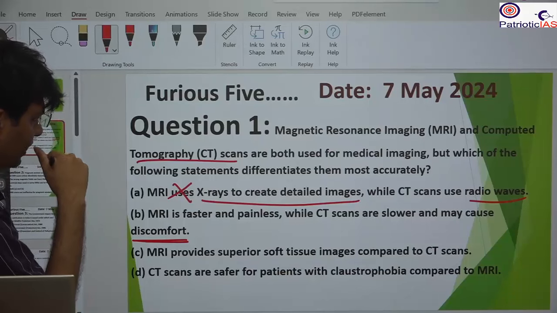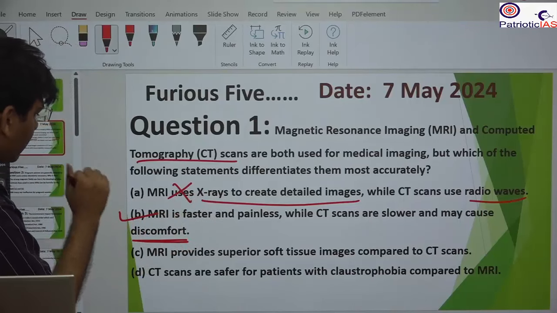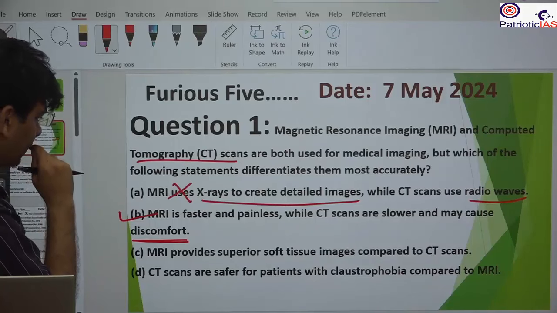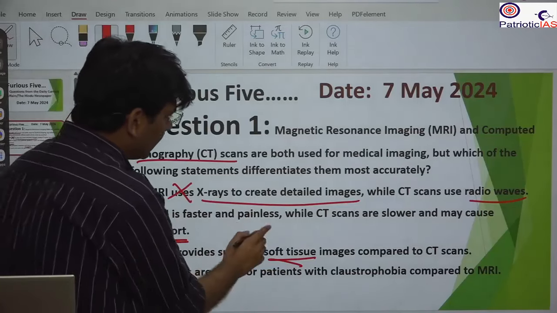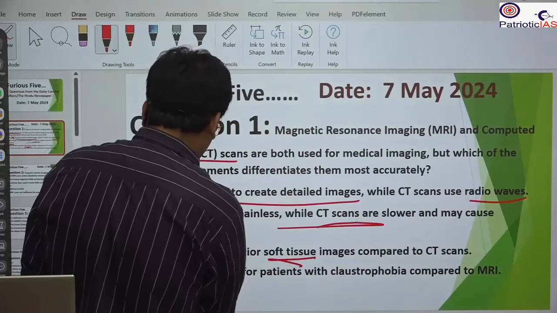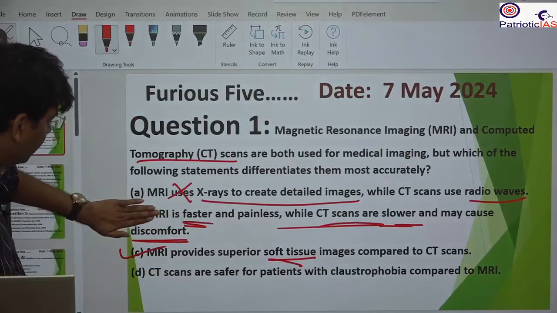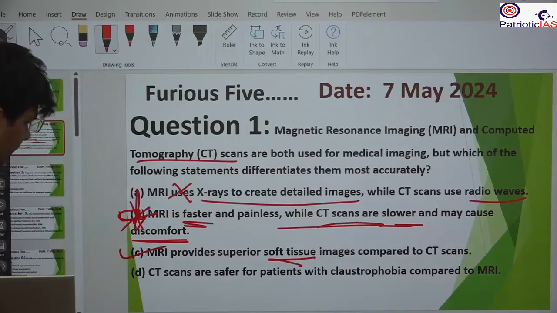MRI faster and painless, while the CT scan slower and may cause claustrophobia, so discomfort due to claustrophobia. MRI provides superior soft tissue images compared to the CT, and that is correct. But here there is the time, faster and slower, which depends upon what type of scanning we are doing. So if you compare these two, this one is not correct. CT scan is safer for patients with claustrophobia compared to the MRI, so this is the reverse. So C will be the correct answer.